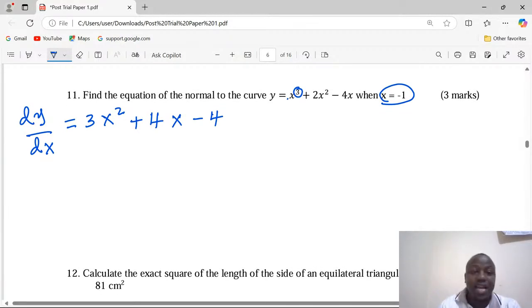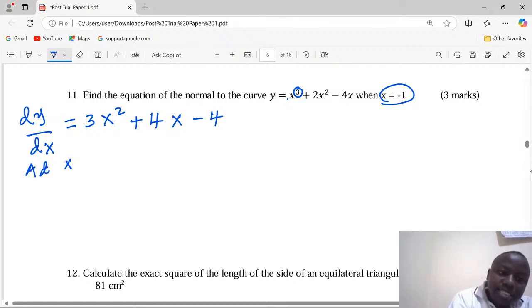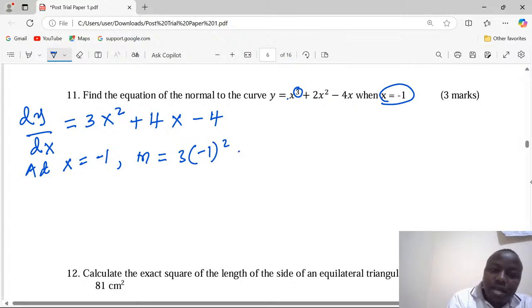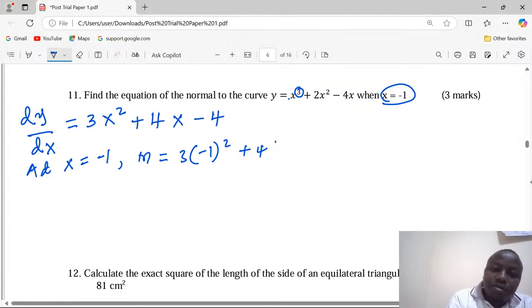And with the gradient function, now we can talk about the gradient of the curve at x equals -1. At x equals -1, the gradient will be 3 into -1 squared plus 4 into -1 minus 4.